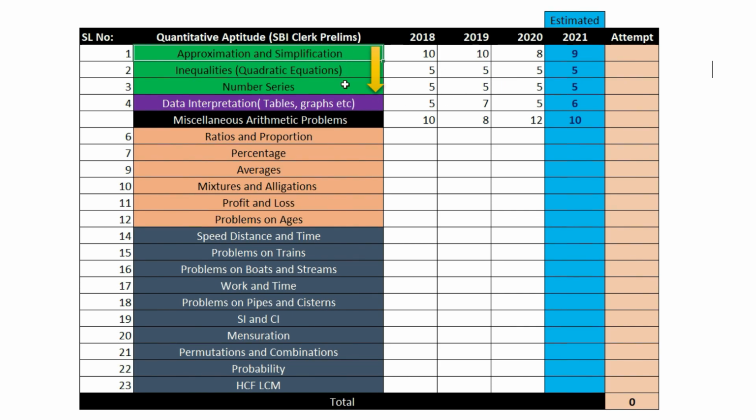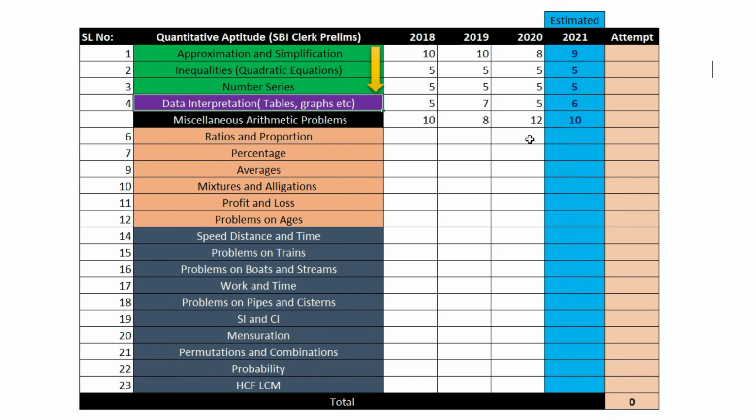Okay, start from here and work your way down this list. Prioritize your time in such a way that you master the first three in the first week. Okay, and later on, going into the second week, you can start doing data interpretation, because data interpretation just takes